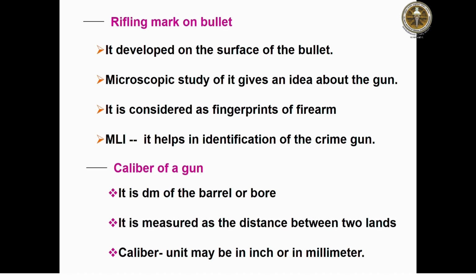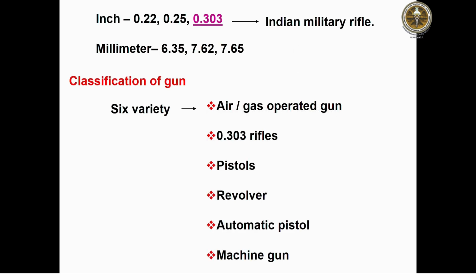Then come to the caliber of a gun. It is the diameter of the barrel or bore. It is measured as the distance between two lands. The caliber unit may be in inches or in millimeters. In inches, for example, the .303 rifle, that is an Indian military rifle. In millimeters, there is 6.35 millimeter, 7.62 millimeter, 7.65 millimeter, like that.